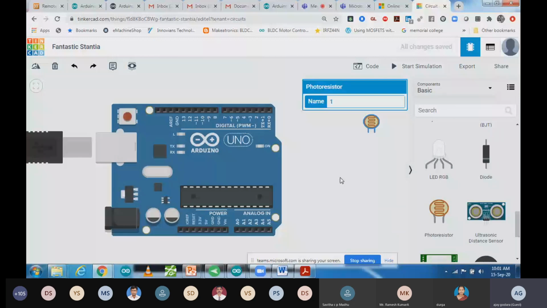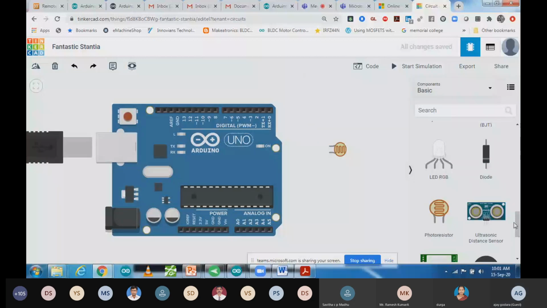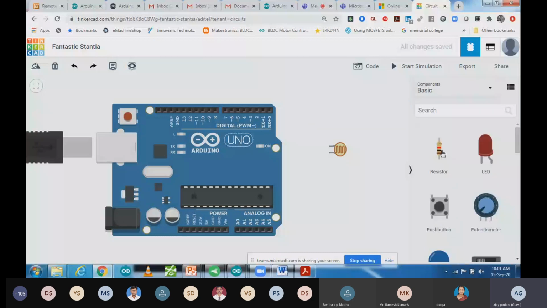So now what can we do, we can use this LDR. We cannot use this LDR directly with the analog pin. We have to use one resistance, and we have to make a voltage divider circuit. That voltage divider circuit I'm not going to discuss here in detail, but I will share a reference link with you. There you can go into the detail. So I'm going to connect this one with the ground. This one we have to connect with 5 volt.